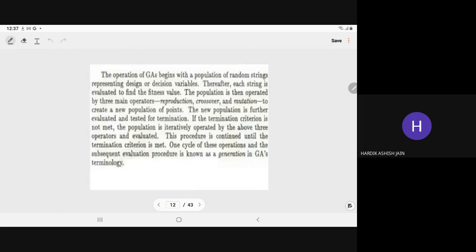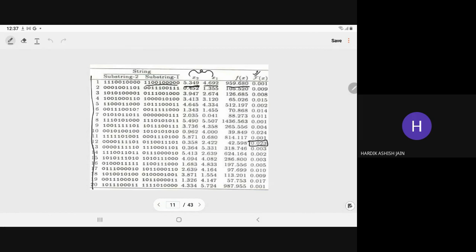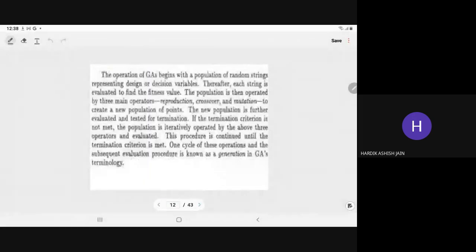Now the operation of the GA begins with the population of random strings that we have taken, representing design and decision variables. Thereafter, each string is evaluated to find the fitness value that we have computed, capital F. The population is then operated by the three main operators: reproduction, crossover, mutation, in one iteration.